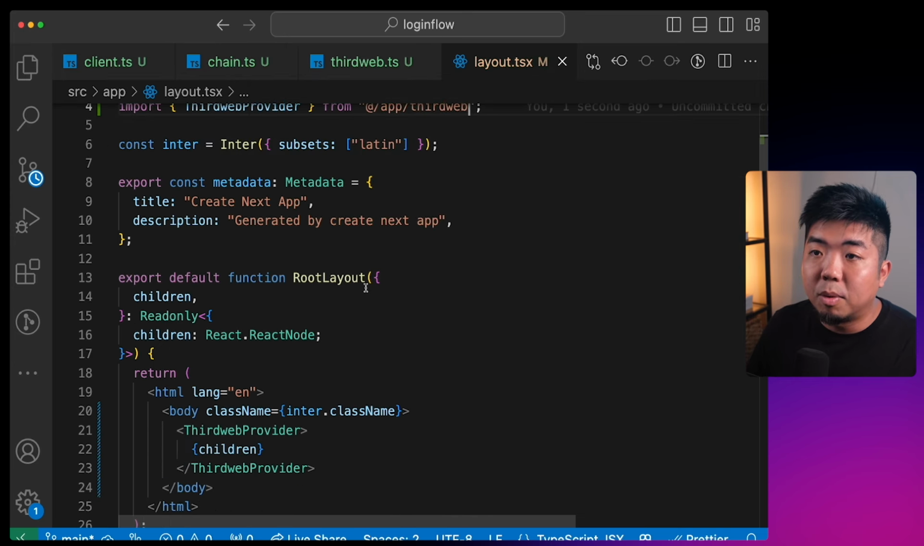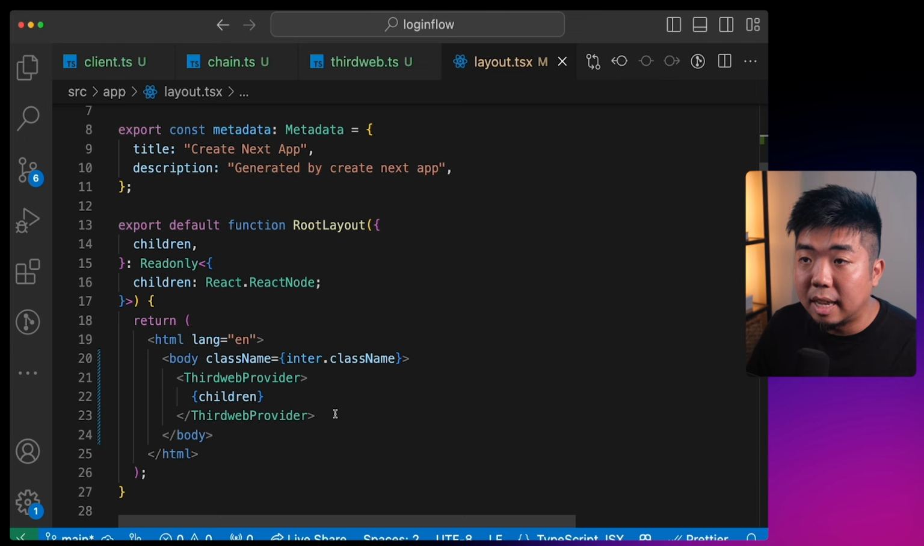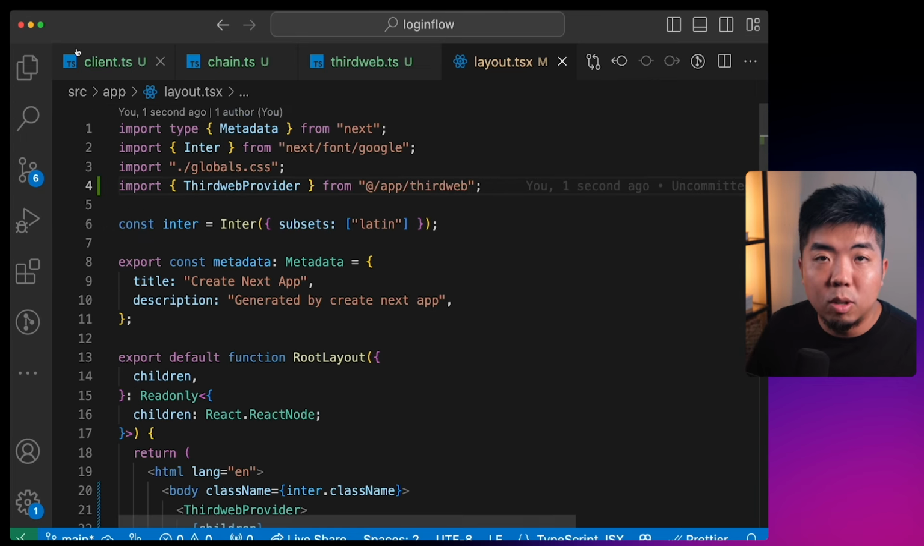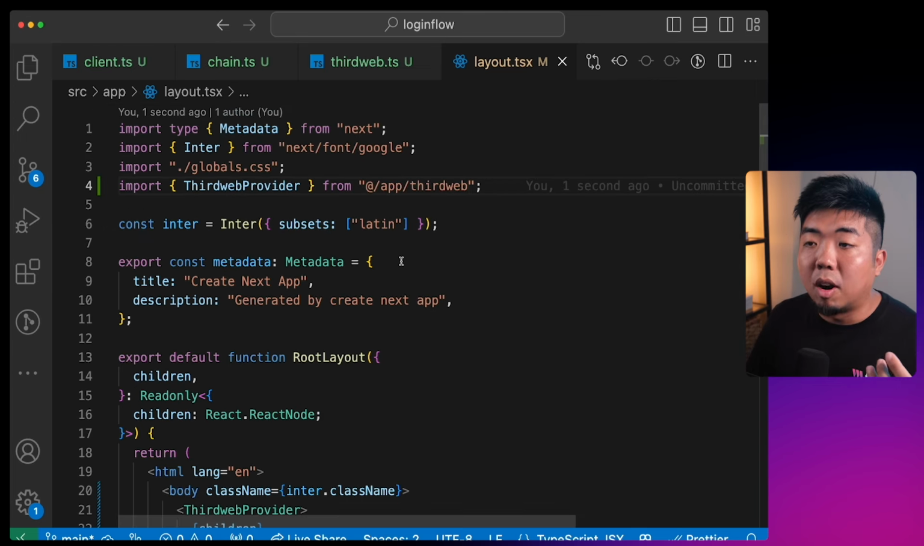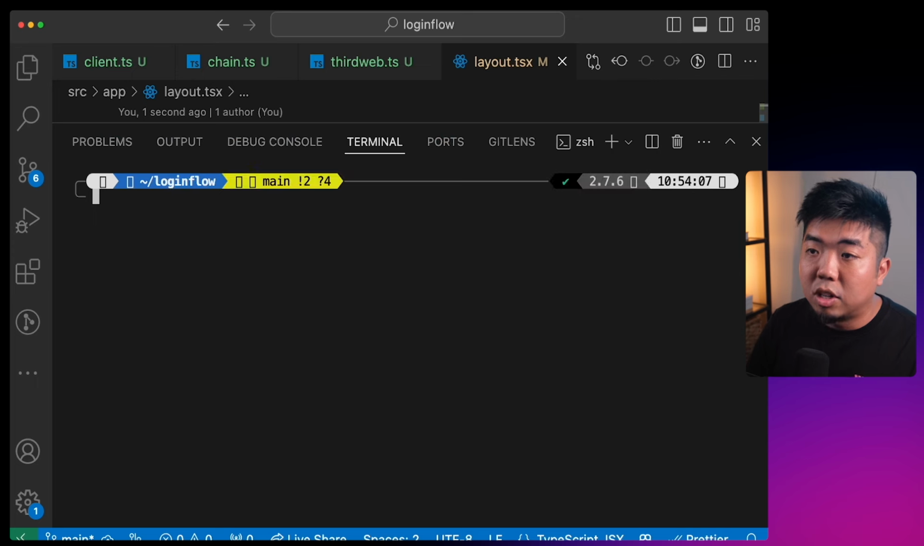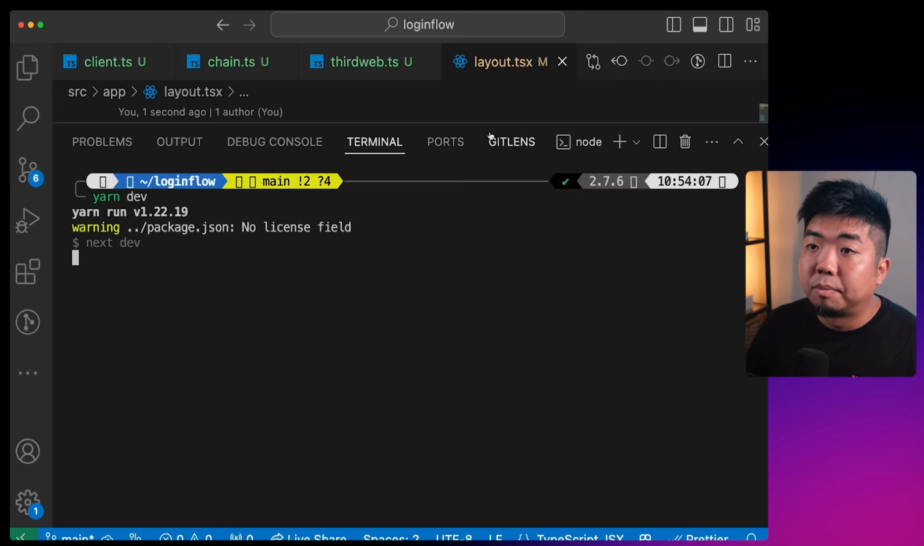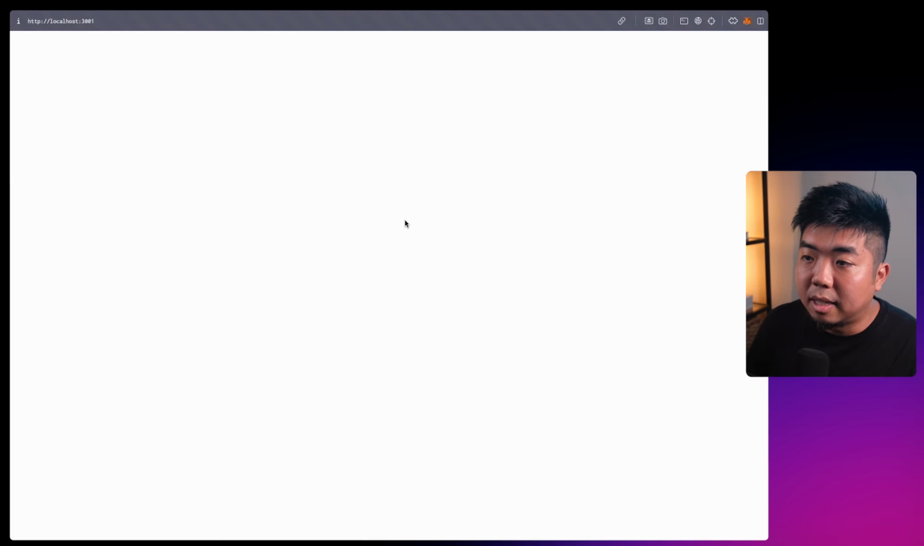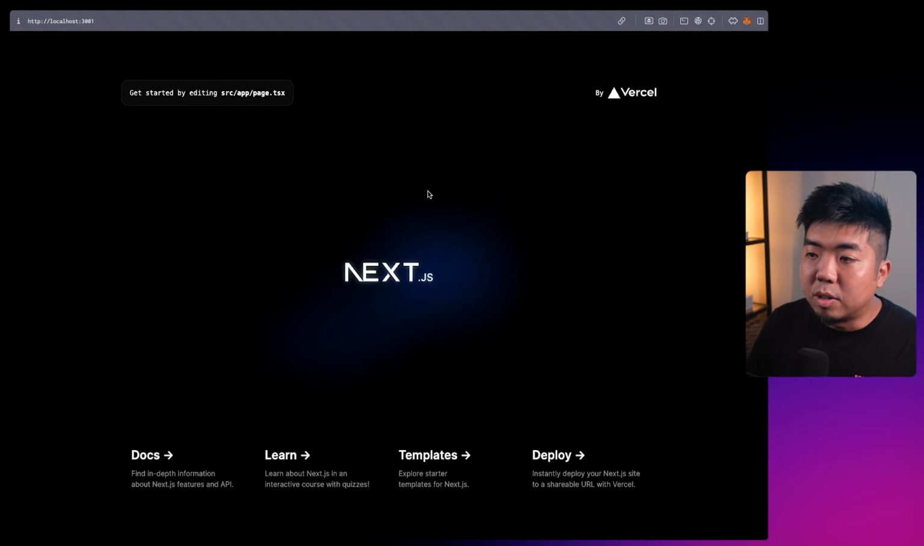Now we have our application set. It's the provider. We have our client and chain set as well, which is going to be used when we implement our connect button into our application. So I'm just going to open up my terminal here really quick, and I'm going to run yarn dev just to look at what we have so far. So in my browser, I have our Next.js template here, and we're going to now build out our application, and we'll go through the different login flows.